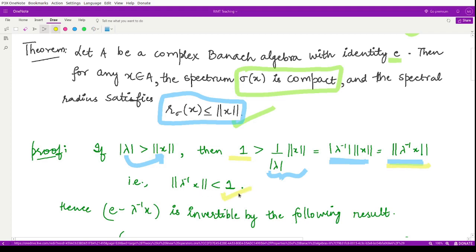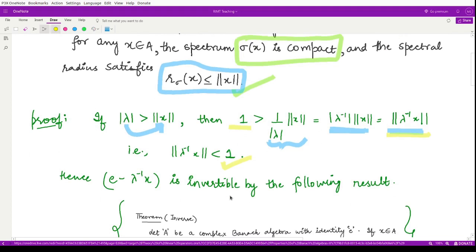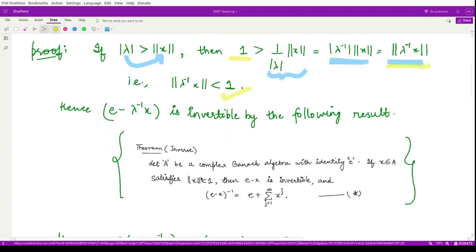If the norm of something is less than 1, then using the result which we already know, in a complex Banach algebra having identity, if the norm of x is less than 1, then E minus x is invertible, and its expansion is given by the equation star that we already know. In this case, lambda inverse x has norm less than 1, so the element E minus lambda inverse x is invertible.